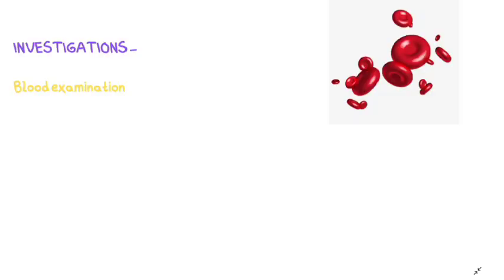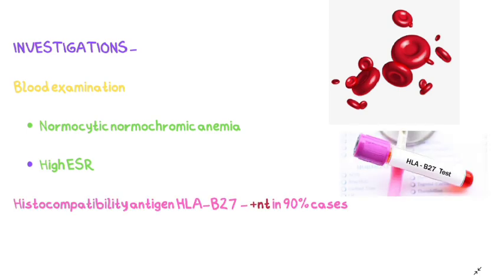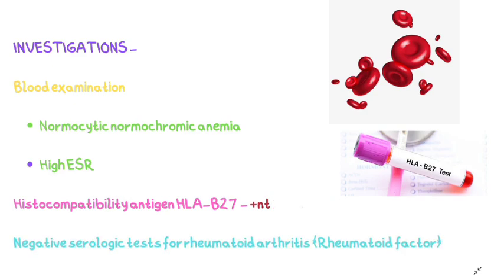Investigations. Blood examination shows normocytic and normochromic anemia, that is, the size of RBCs would be normal and the concentration of hemoglobin will also be normal. High ESR. Histocompatibility antigen, that is HLA-B27, will be present in about 90% of cases. Negative serologic tests for rheumatoid arthritis, that is rheumatoid factor. That's why it is also called a seronegative disease, because the rheumatoid factor would be absent in the serum.